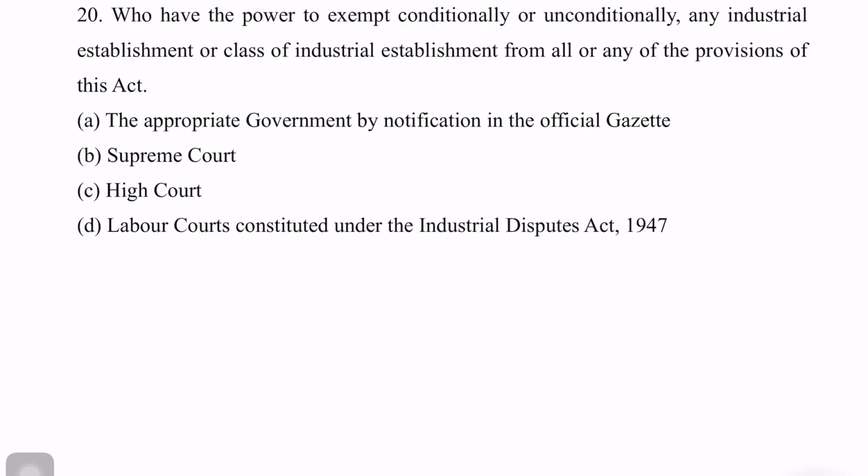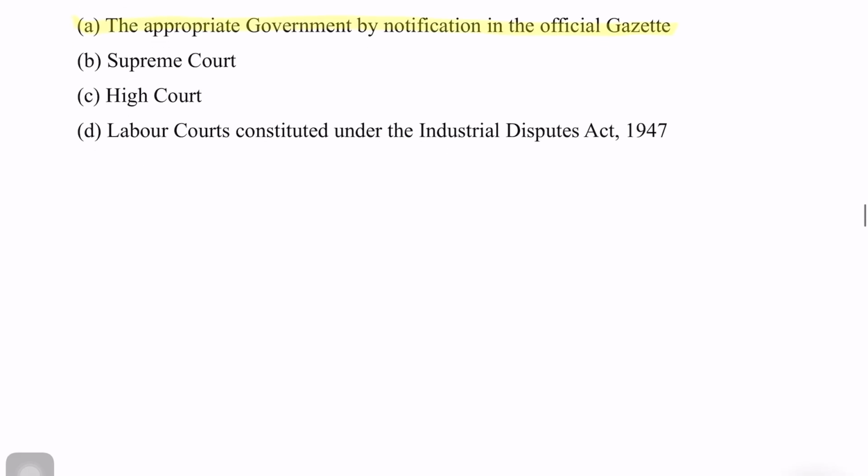The last question for this video is, who has the power to exempt conditionally or unconditionally any industrial establishment or class of industrial establishment from all or any of the provisions of this act? So who has this authority? It is with the appropriate government by notification in the official gazette.